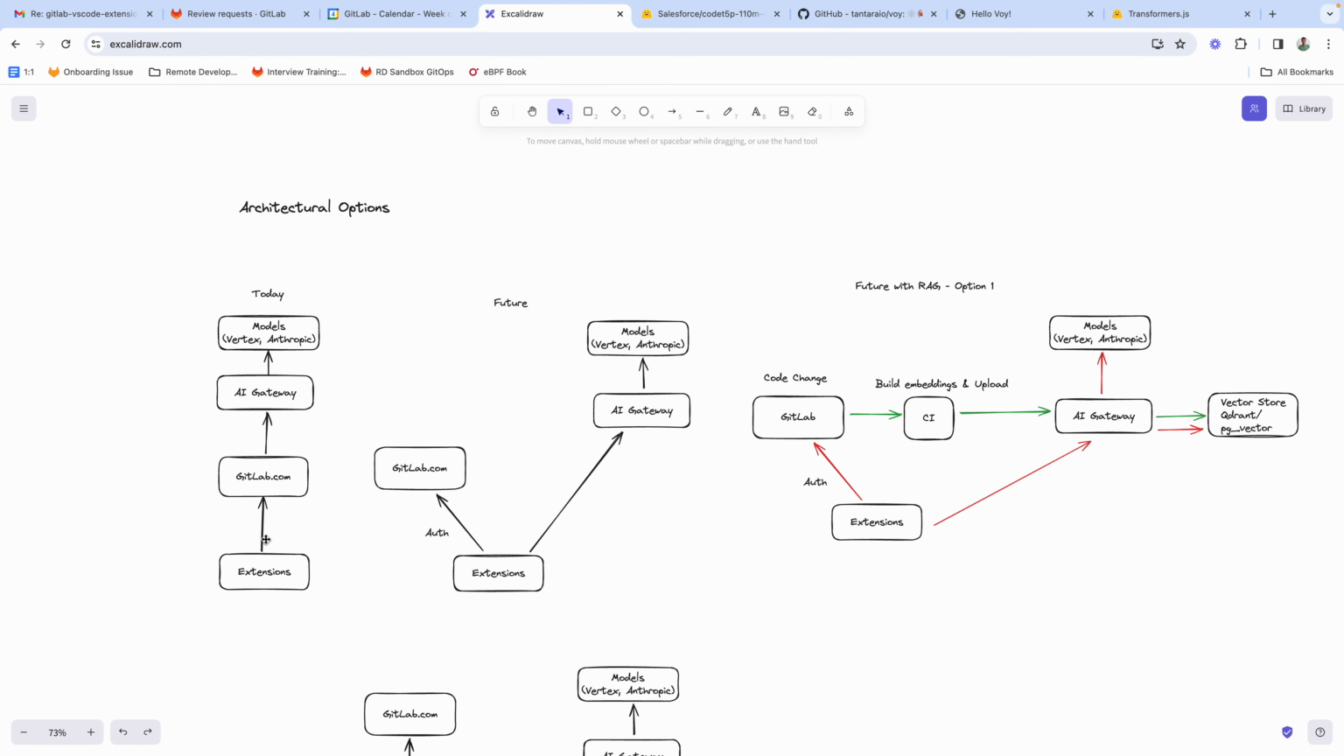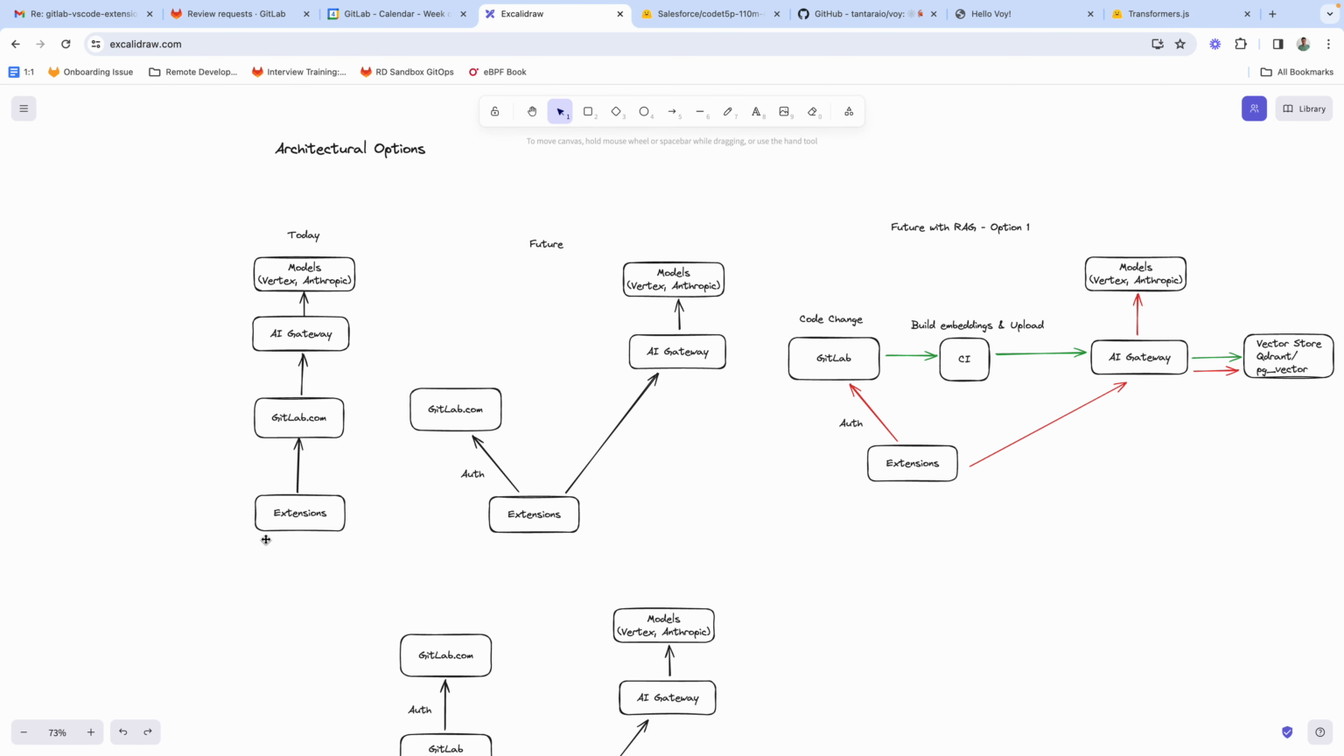So I've been thinking of some architectural options of how this could possibly work. I could be wrong here and would love to hear some feedback. So let's look at the architecture today. We've got our various extensions, so the VS Code extension, the JetBrains extension, etc. That talks to GitLab.com, which in turn talks to the AI gateway, that then finally talks to the models. So this is how I believe it works today.